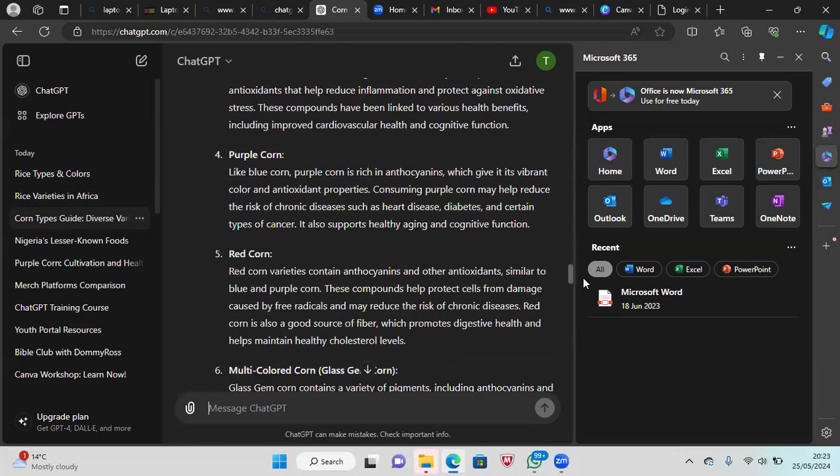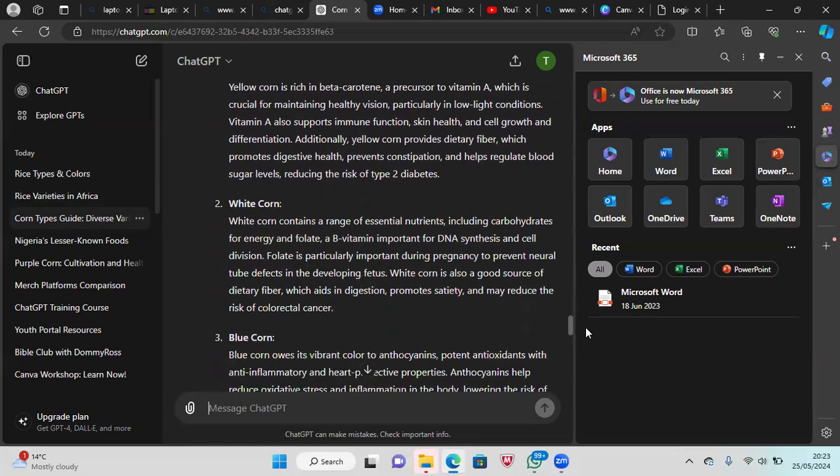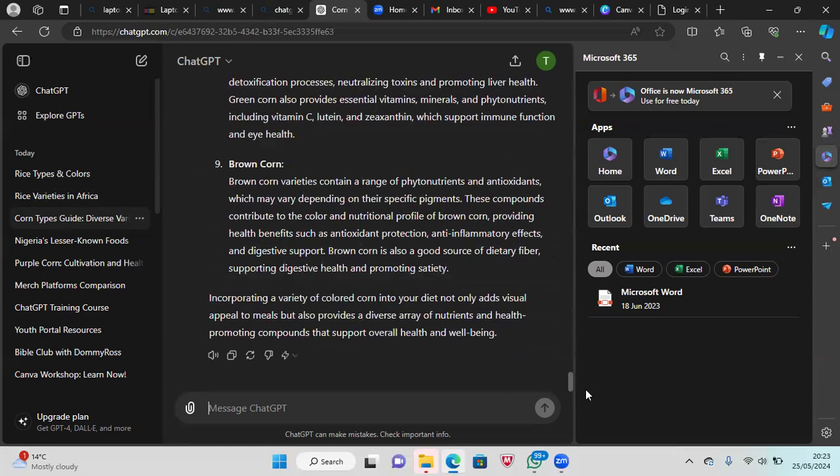So if you're still eating only one type of corn, this will encourage you to look deeply into the types of corn available and see whether you're eating healthy or not. Okay, so this is the purpose of Food Application, the wonderful blog that we have created. And it's not just about Food Application itself. The idea is to actually teach us how to probe ChatGPT to find out more information.